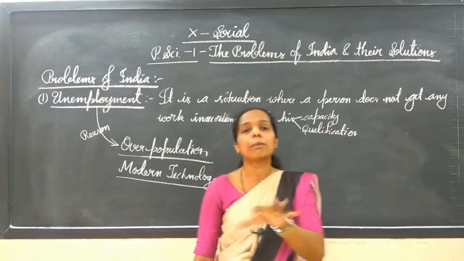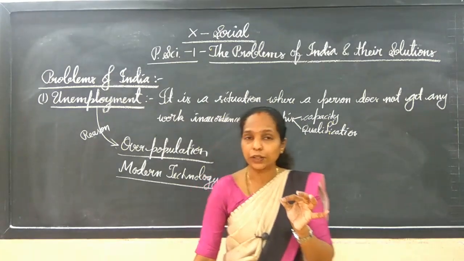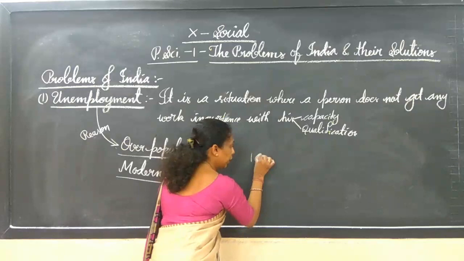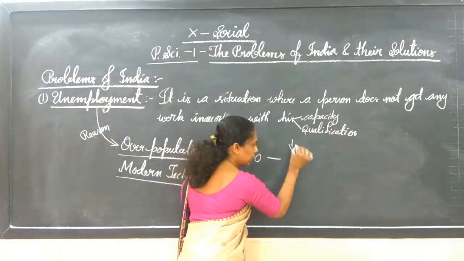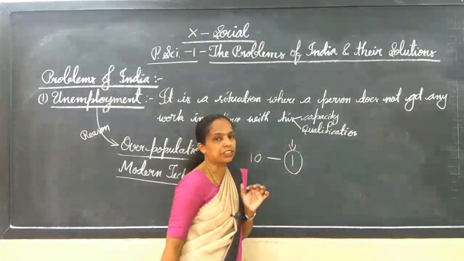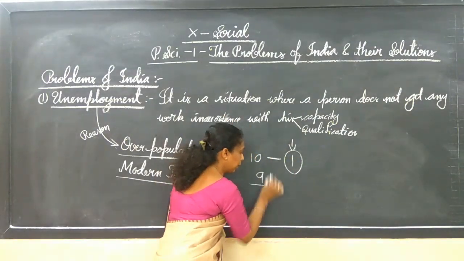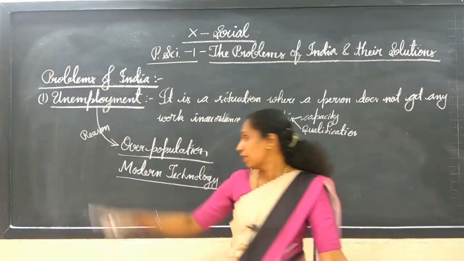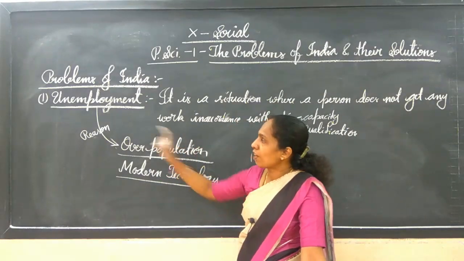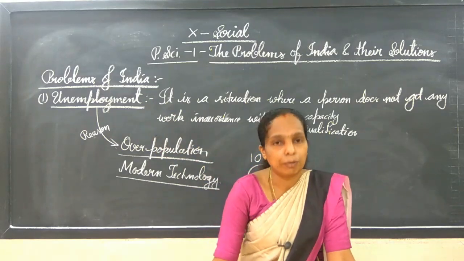Earlier it was done by different people. So as I told, when 10 people's work is done by one machine, only one person is required to handle that machine, and the remaining 9 people become unemployed. So modern technology is also one of the reasons for unemployment.